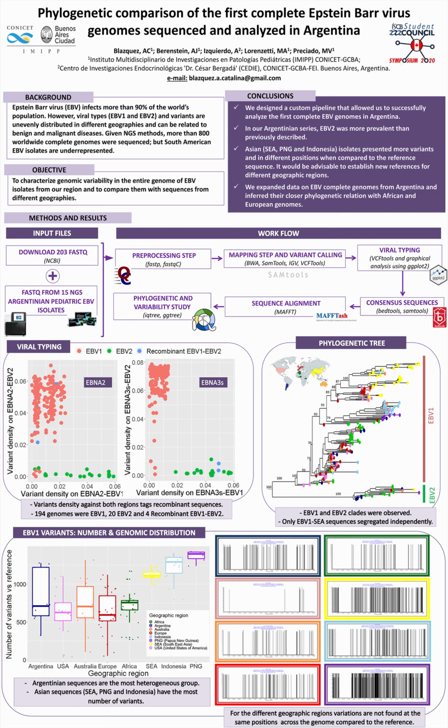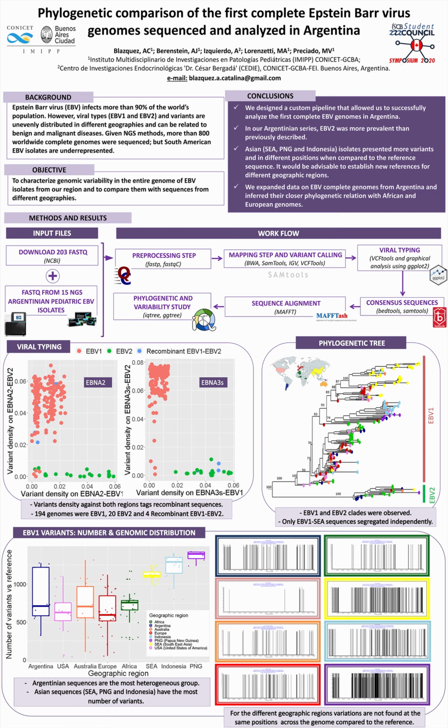Epstein-Barr virus is a member of the Herpesviridae family. This virus is classified into two types based on EBNA2 and EBNA3 family genes. Type 1 has a worldwide distribution, and type 2 is more prevalent in Africa and Papua New Guinea. EBV is the causative agent of infectious mononucleosis and is related with malignant disease.